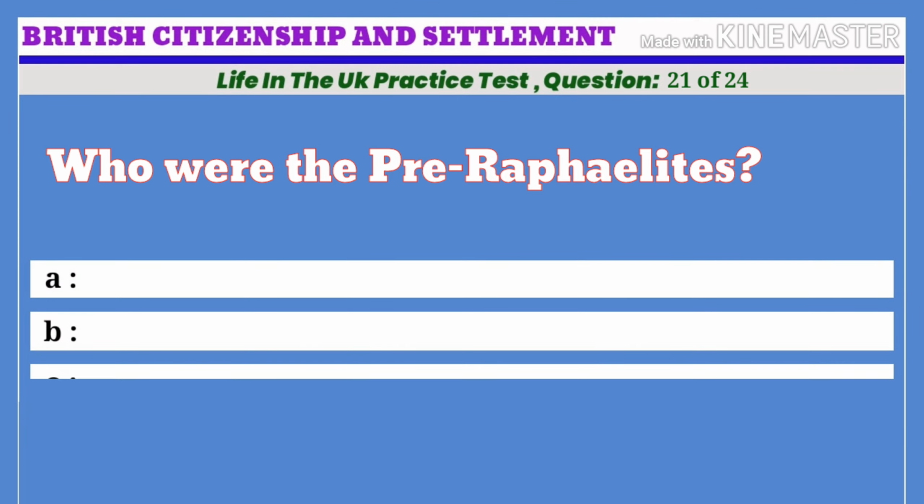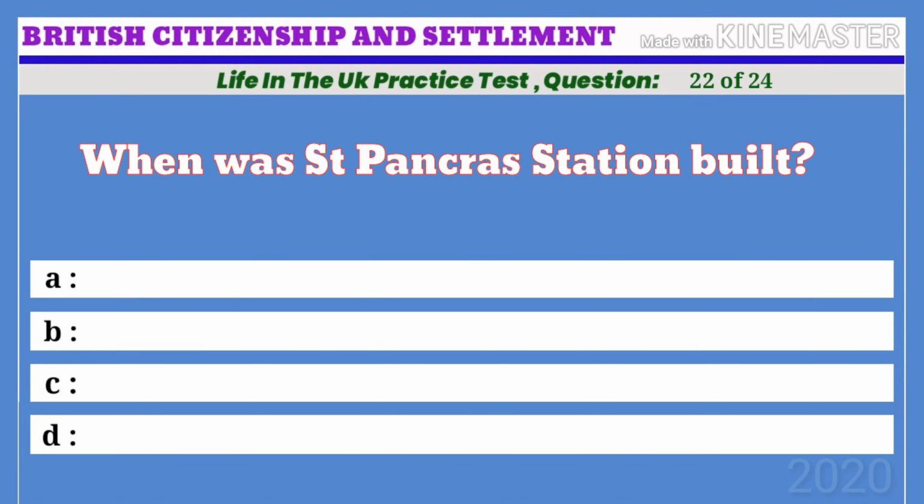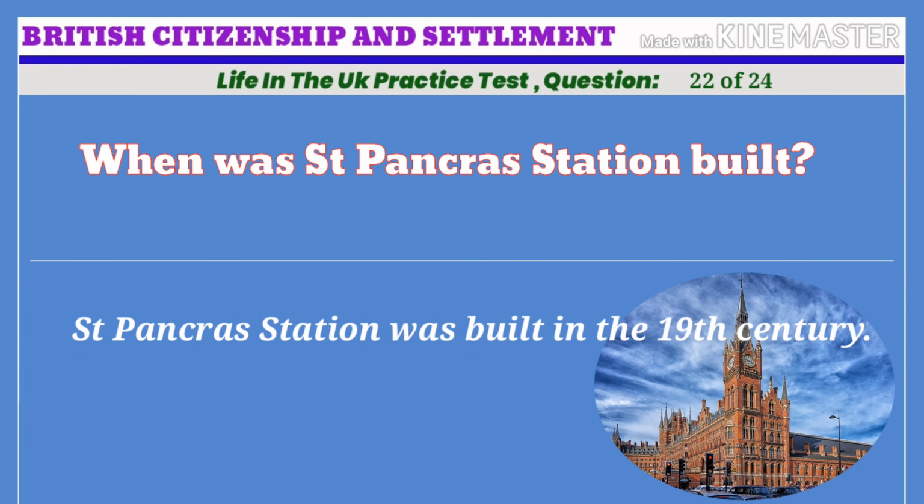Life in the UK practice test. Question 22 of 24. When was St. Pancras Station built? A. In the 18th century, B. In the 19th century, C. In the 20th century, D. In the 21st century. The correct answer is B. In the 19th century. St. Pancras Station was built in the 19th century.